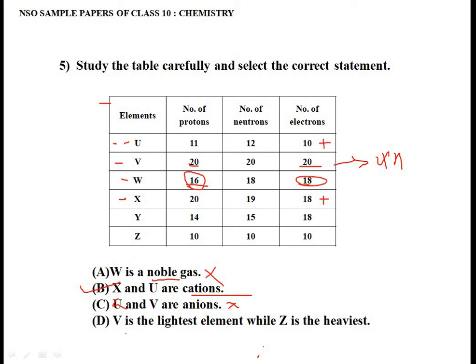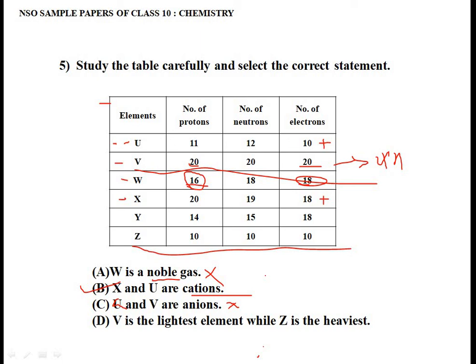Last statement, it says V is the lightest element and Z is the heaviest element. So if you see the table carefully, where is V? V is here. Then I can clearly say that Z is the lightest element and V is the heaviest element. Why? Because the mass depends upon number of protons and neutrons.